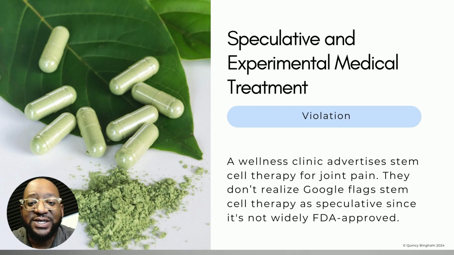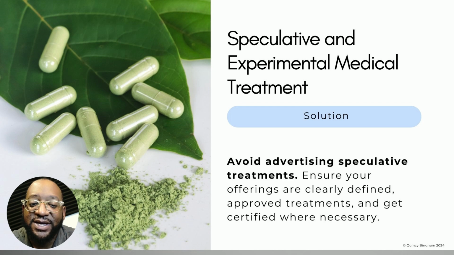An example of this may be a wellness clinic that advertises stem cell therapy for joint pain. They simply don't realize that this particular treatment is considered speculative and experimental by Google. So, they get a violation. If your ads get flagged for speculative medical treatments, the best thing to do is to remove the content immediately and review your ad copy.